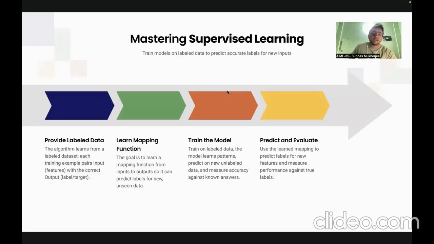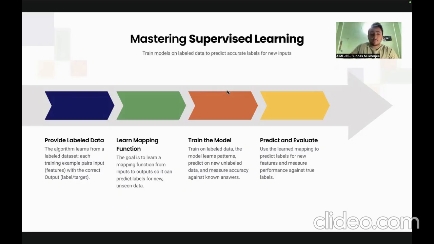Each training example pairs input with the correct output, like each feature has a label or a target column, which is already predefined by the data. This helps the model to correctly classify each column based on, as I have said, the dog, cat, rabbit example. It learns a mapping function.